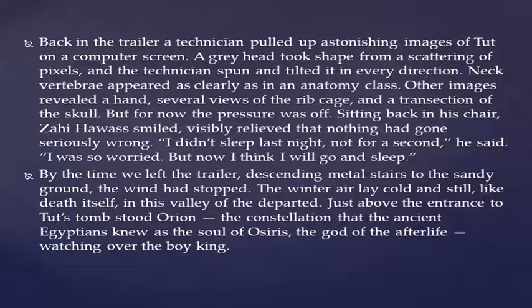to Tut's tomb. Orion means the constellation that the ancient Egyptians knew as the soul of Osiris, the god of the afterlife, watching over the boy king. So that means Orion. Astonishing means amazing, a pixel is a single point in a graphic image, and vertebrae means a series of small bones which form a backbone.